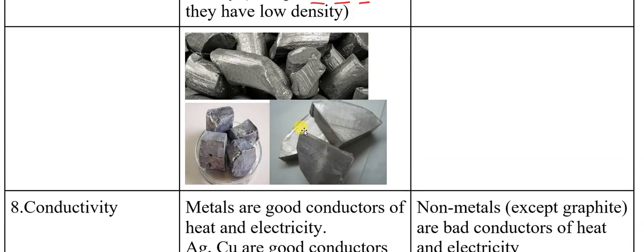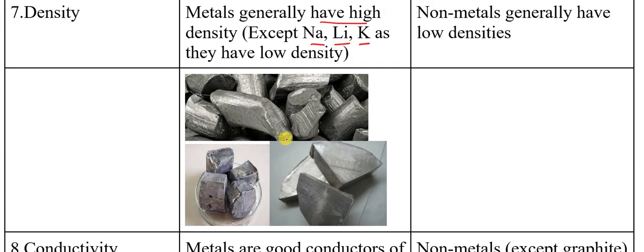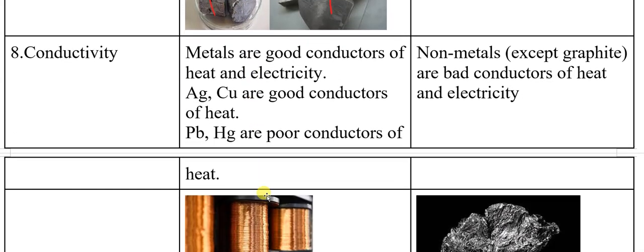We can see those metals. This is your lithium, sodium, potassium. These metals have less density. In fact, they are very soft. We can cut them easily with a knife. They are not like iron, zinc, copper, which are very hard. They have low density and can be cut with a knife also. Whereas most of the non-metals generally have low densities.